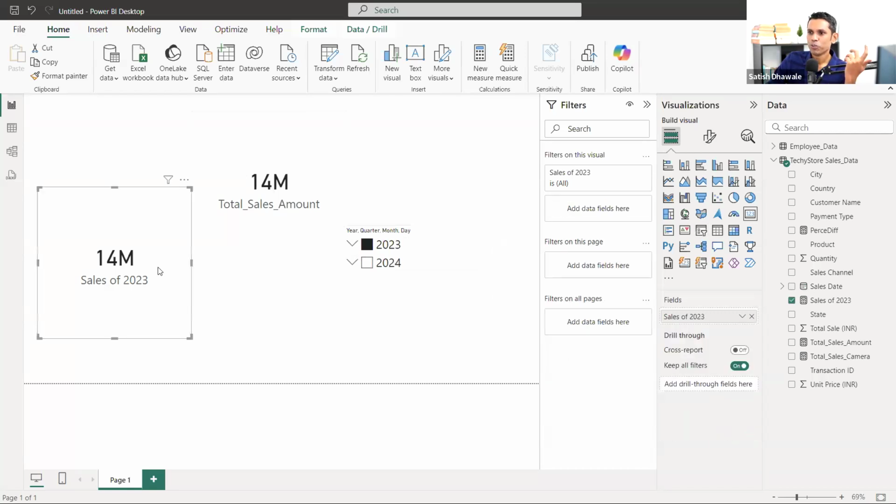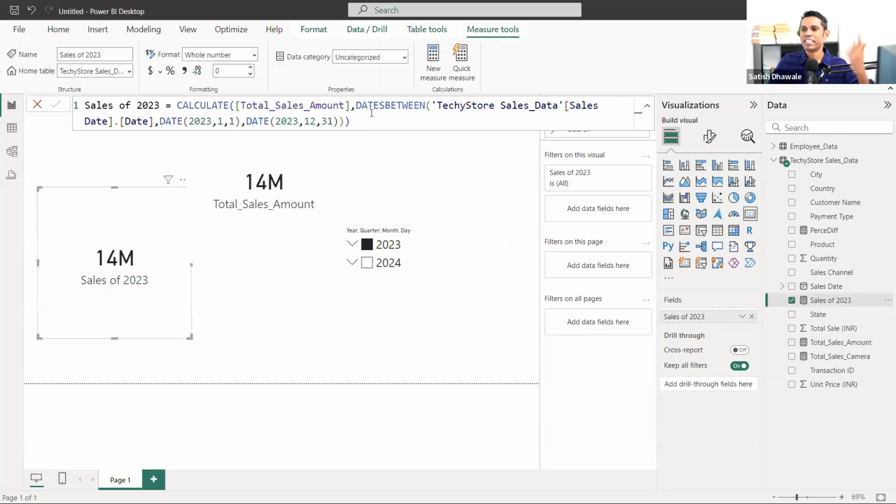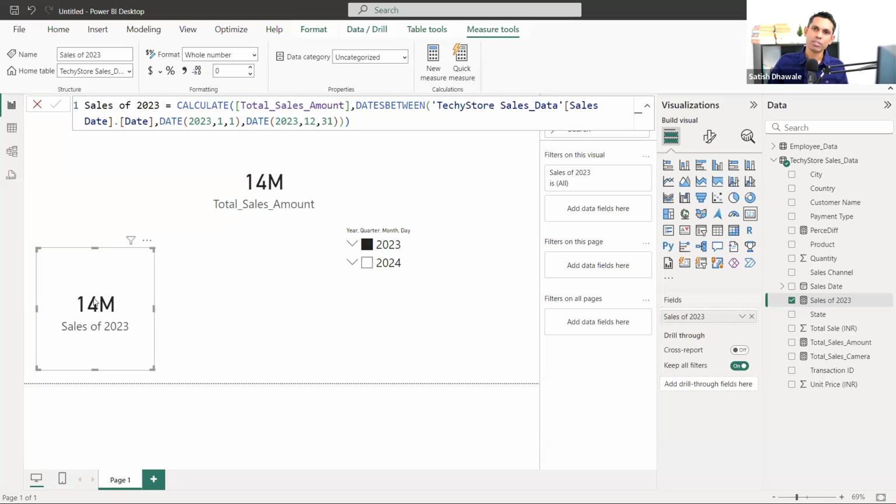So now you guys are asking me, sir, it's possible by dragging only, we are getting the result. Why do we need to calculate this particular dates between? Because in this particular value, we can make the customization. We can calculate anything you want. And this is also available for reuse, but this is not the reuse. This is just the display value inside the card, but this is for your reuse. You can reuse this value, calculate a specific percentage with year on year, something like that. We can do a lot of things.